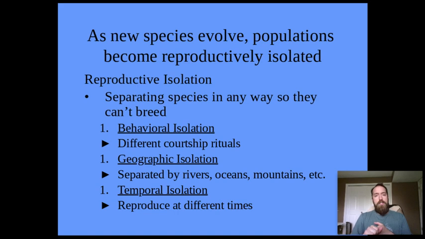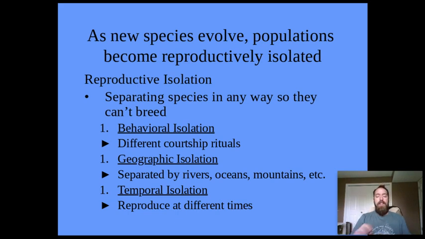Another thing that can cause a different species is geographic. This is probably the easiest one to remember, and we'll look at some examples in a second. This is probably the easiest one to remember because it's just geographic separation. So this is like a mountain range or a river that just separates the two. So they're only mating with each other. And then as one starts to change, the other one won't change because they're not getting those changes. The DNA is not crossing over, right? There's no mixing of that DNA.